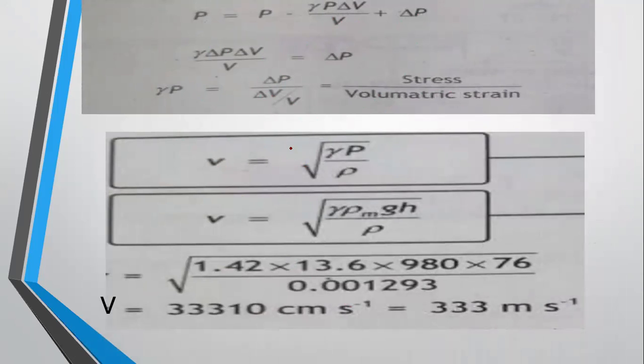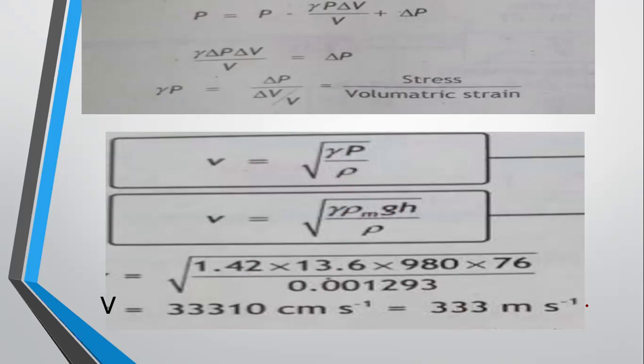in place of E, in equation 1, this is equation 1, P by rho. Now in place of elasticity, we will put gamma P. So V is equal to gamma P divided by rho under root. P is again equal to rho mgh. I have explained this in detail, but gamma is new. Gamma value is 1.42. So the answer will be 333 meter per second.